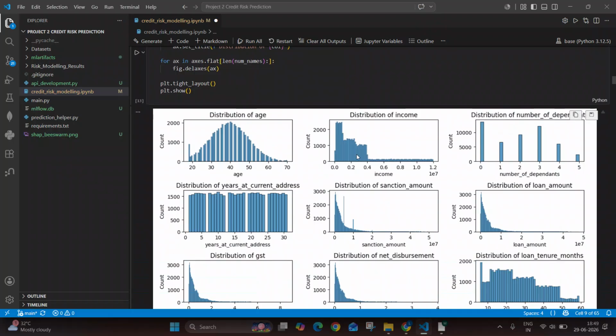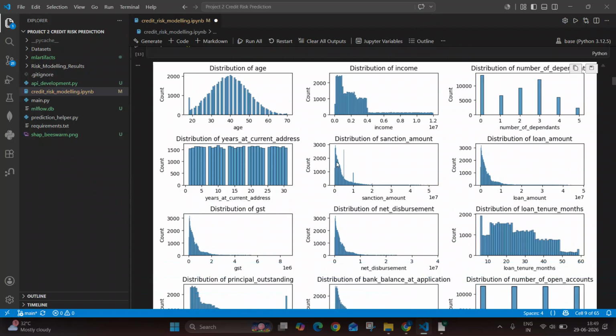There will be some applicants who have a very high income compared to most of the applicants. The distribution of loan amount is also shown here, which also has some outliers, which is again expected.